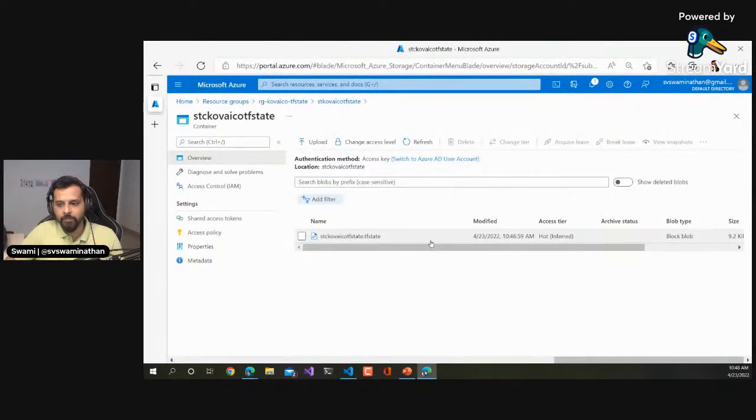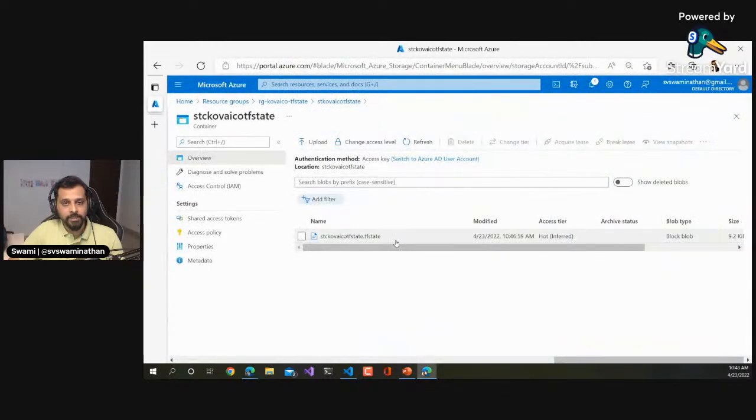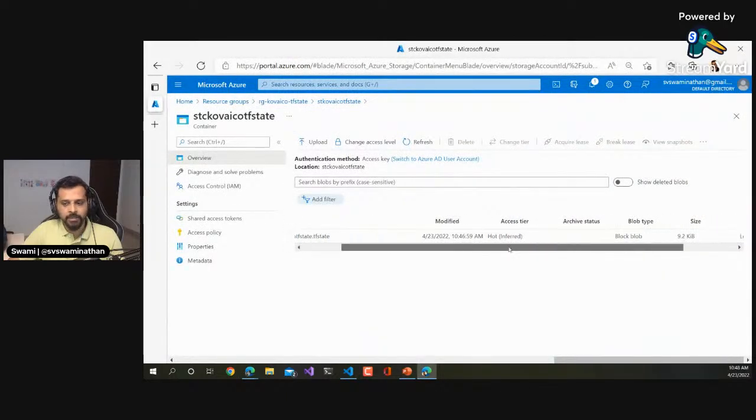This is maintained in JSON format. You can also download this and see. But one quick request: don't try to tamper with the state, because if you do, your further deployments will get messed up, since everything is compared against the state. And if that state file gets corrupted, you might see undesirable results in your infrastructure. Okay.